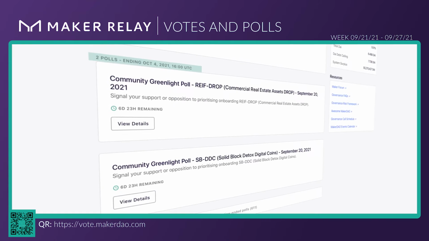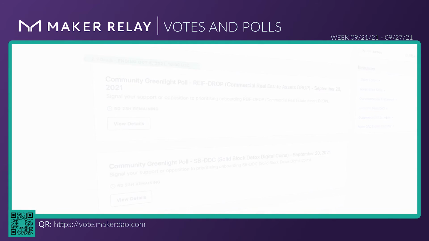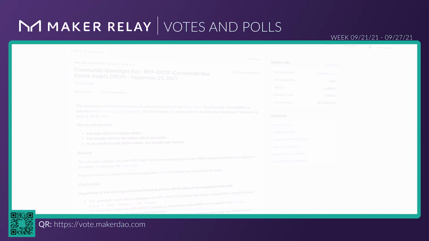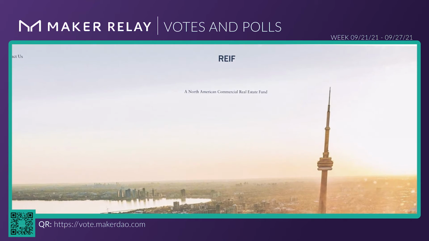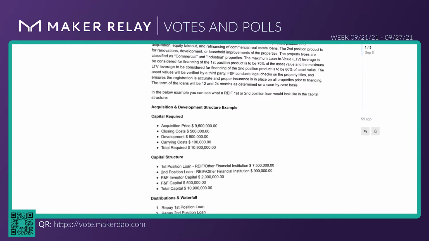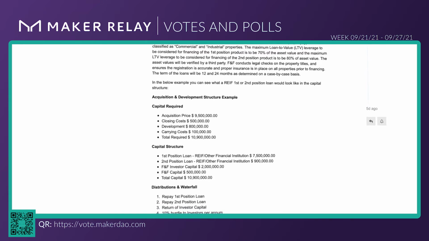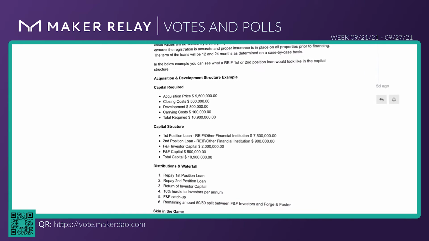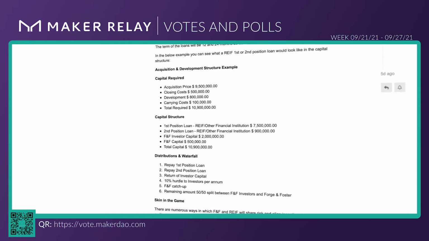And for greenlight polls, this week we have two. First up is the REIF-DROP token representing commercial real estate assets. REIF, a North American commercial real estate fund, intends to establish relationships with a number of asset originators across North America with the intent of supplying risk capital to finance and obtain loan assets backed by commercial real